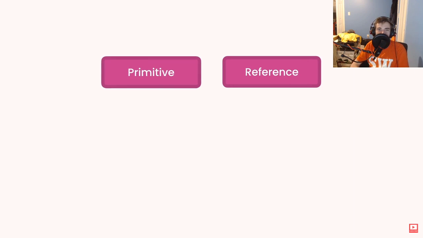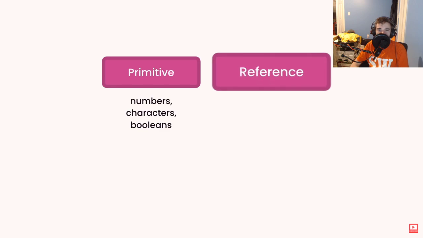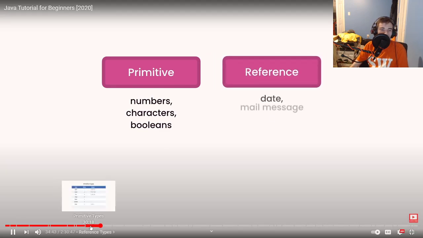Honestly. In the last tutorial, you learned that we use primitive types to store simple values like numbers, Boolean values, or single characters. In contrast, we use reference types to store complex objects, like data objects.